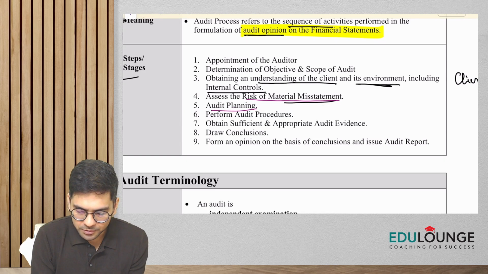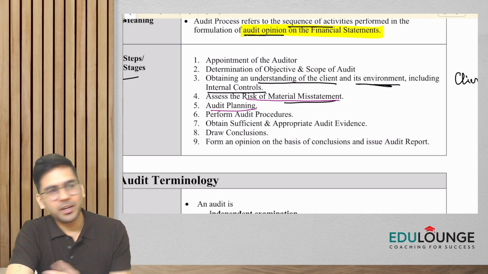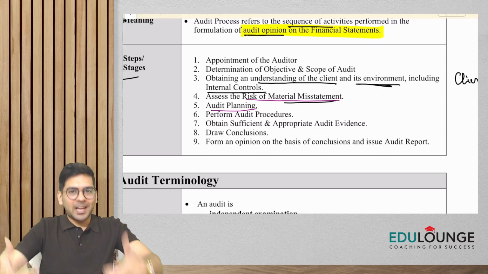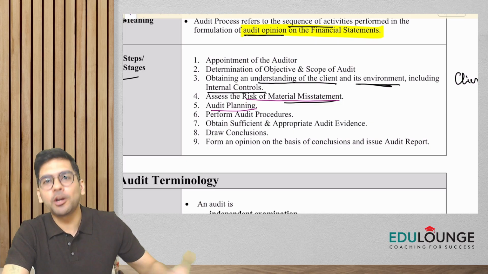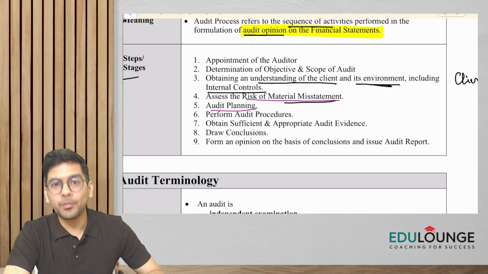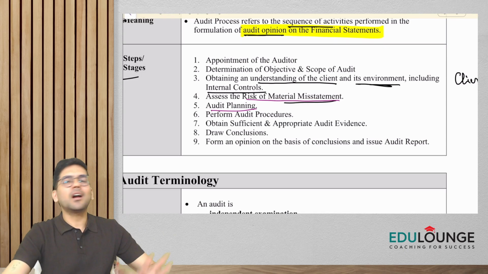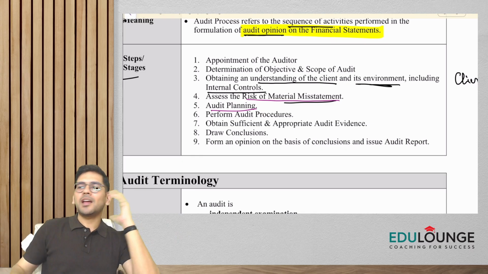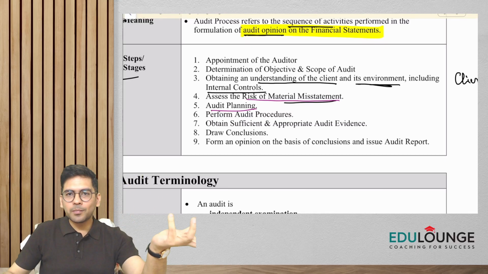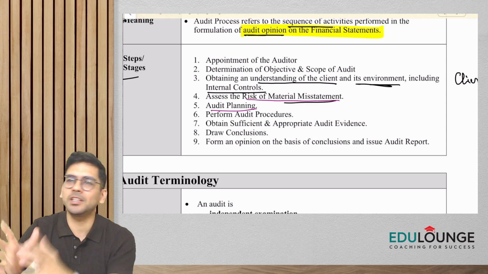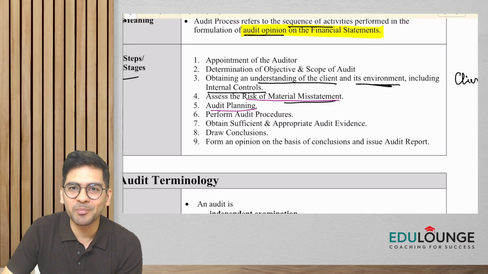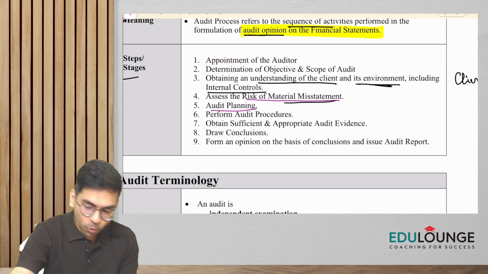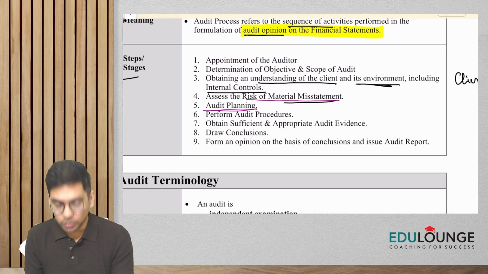Now in very simple terms guys, what is it that we decide in the planning? We decide the start time, the end time, how much time it is going to tentatively take to complete the audit, and what manpower would be required. But you can't just do it randomly. I can't say blindly that your audit would be completed in 5 days. I have to assess their financials, see how good their controls are, and assess the risk of material misstatement. Accordingly I'll be able to plan. So only in point number 5 are we able to do the planning part.